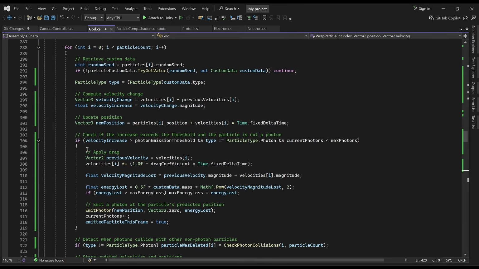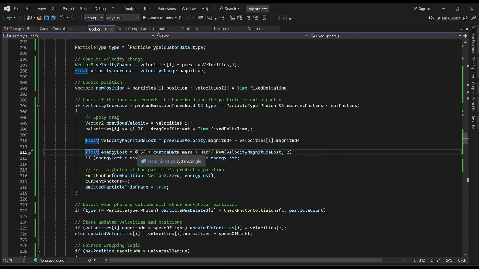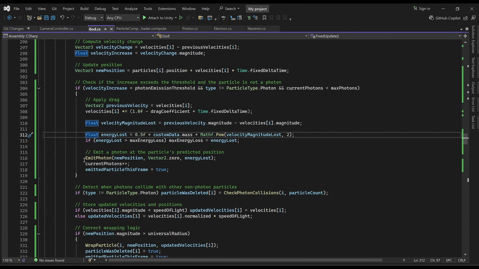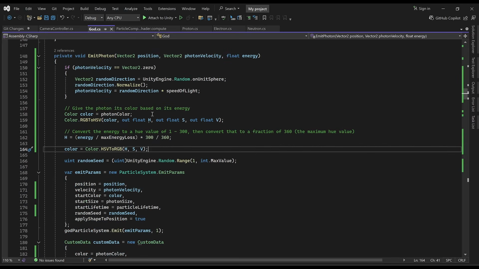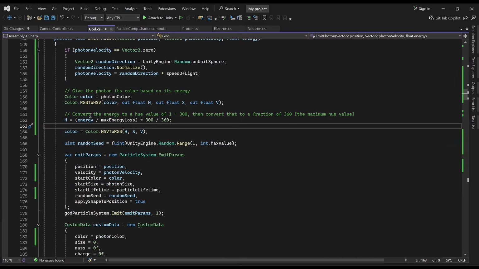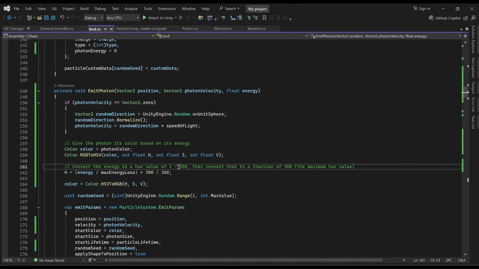Okay, so now what I'm doing is I'm only applying drag if a certain particle has its velocity increased past the photon emission threshold. Here we're calculating the energy lost with our kinetic energy equation, and then we're giving that energy into our emit photon function, so that in emit photon, it uses that energy to calculate a hue value for the color of the photon as if it were an HSV color. So that's going to change the photon's color based on how much energy it has.